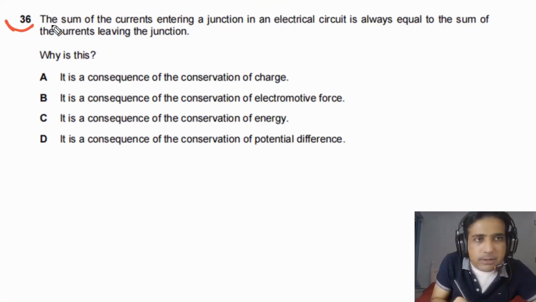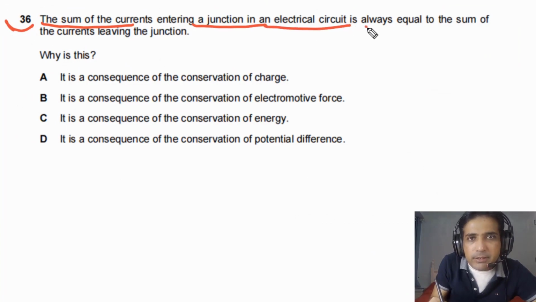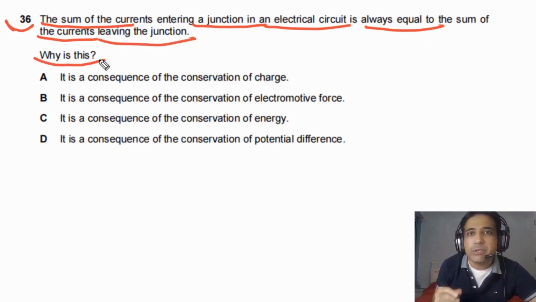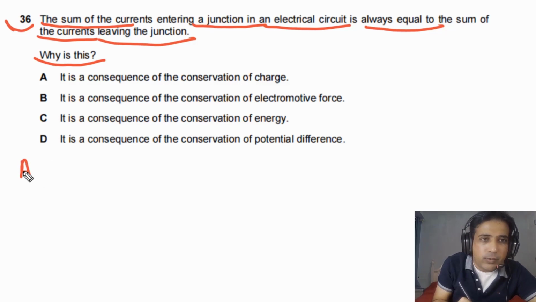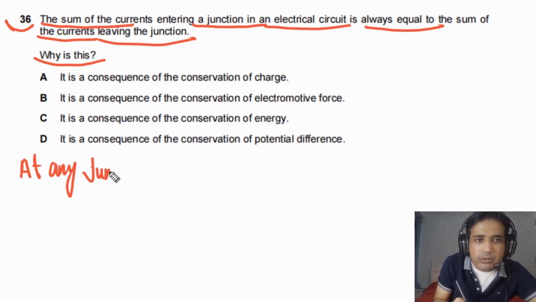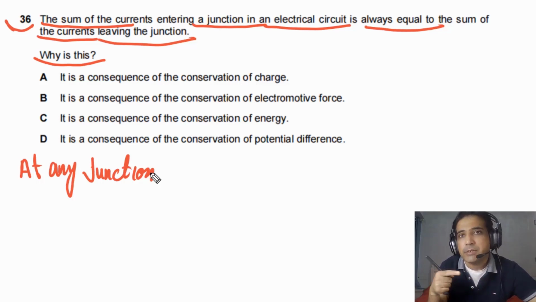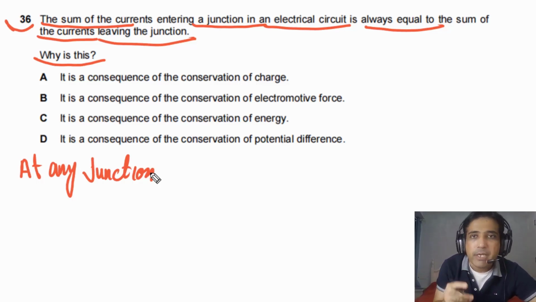For question number 36, it is given to us that the sum of currents entering a junction in an electrical circuit is always equal to the sum of the currents leaving the junction. Why is this? We need to justify this one. Let's try to understand what is happening at any junction in a circuit. At any junction in a circuit, the amount of charge entering the junction has to be equal to the amount of charge leaving the junction. Or simply we can say the number of electrons entering a junction has to be equal to the number of electrons leaving the junction.